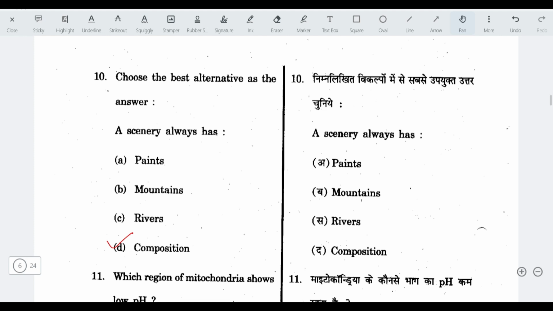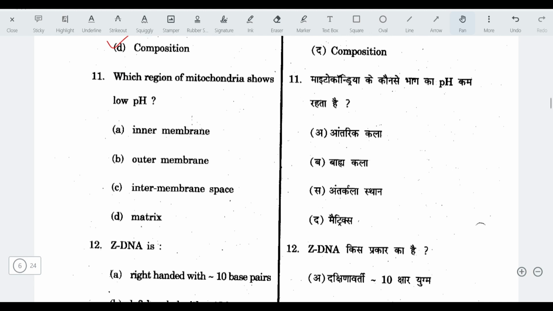Okay, next question. We will start zoology section here. Which region of mitochondria shows low pH? The answer here is inner membrane space, because the inner membrane has proton pumps which pump hydrogen ions into the intermembrane space, making it have more hydrogen ions, means low pH. Higher the number of hydrogen ions, lower will be the pH.